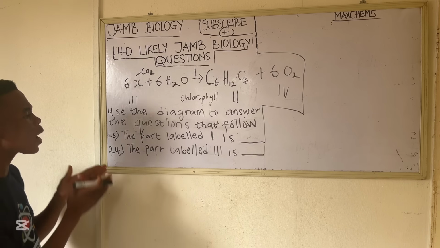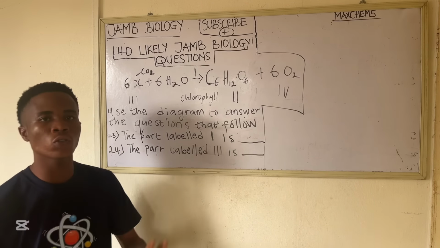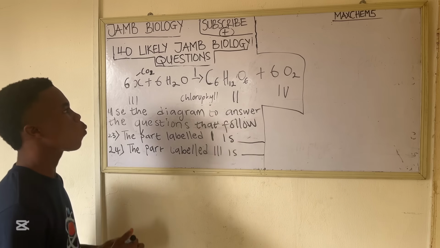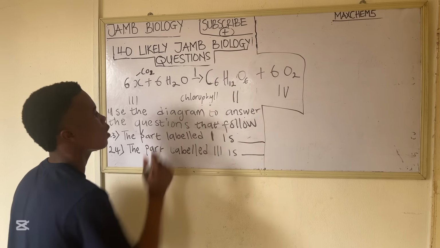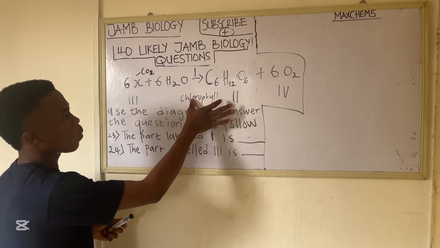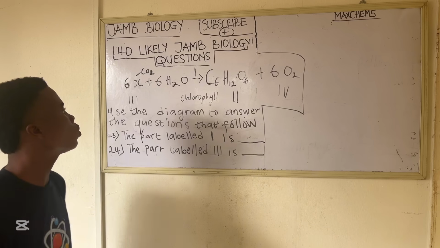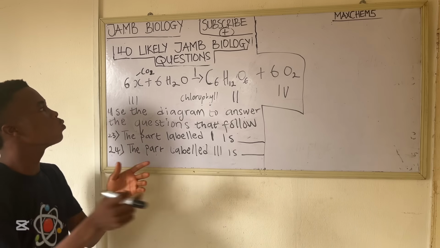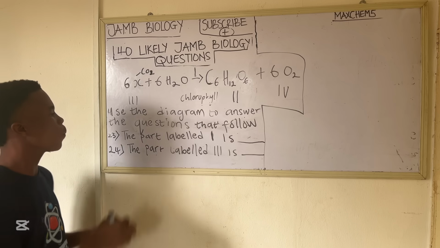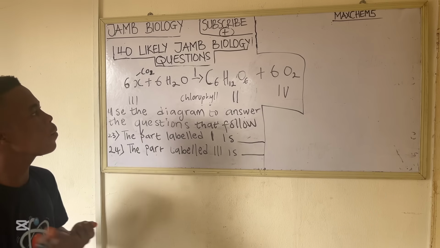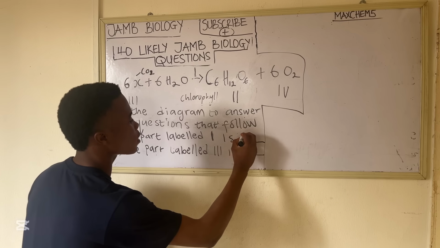Now the part labeled I is, now the conditions for photosynthesis to take place are: 1, sunlight, because it's in the presence of sunlight. So what's supposed to be here is sunlight. The second condition is chlorophyll. That's why they are chlorophyll bearing organisms. And the third conditions are the simple inorganic molecules, which are carbon dioxide and water. So the part labeled I is going to be what? Sunlight. Correct. So let's write it. Sunlight.